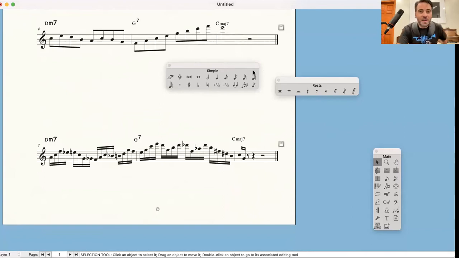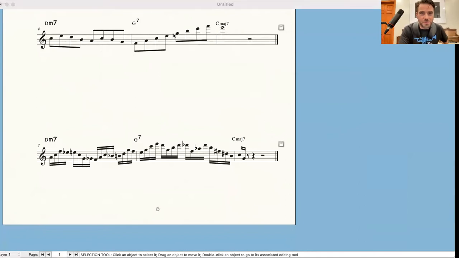Okay, so let's see. Where can I find all my triads here? Here I have my F triad. Here I have my C major triad. Here I have my F major triad. Here I have my G major triad. Here I have my C major triad, G major triad. Okay, what's going on here? What is this? This is a D flat major triad.